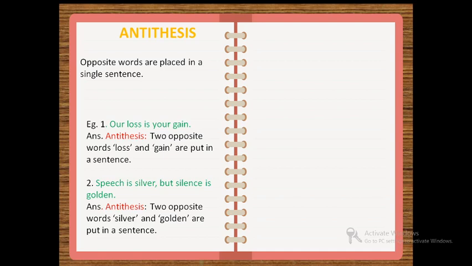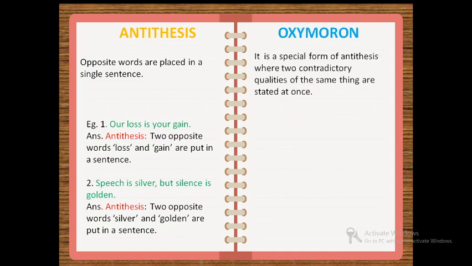Now we will see another form of antithesis, and that figure of speech is called oxymoron. It is a special form of antithesis where two contradictory qualities of the same thing are stated at once. That is, you will notice that in this figure of speech also there are two opposite words, but they are placed side by side. Let's see the example.